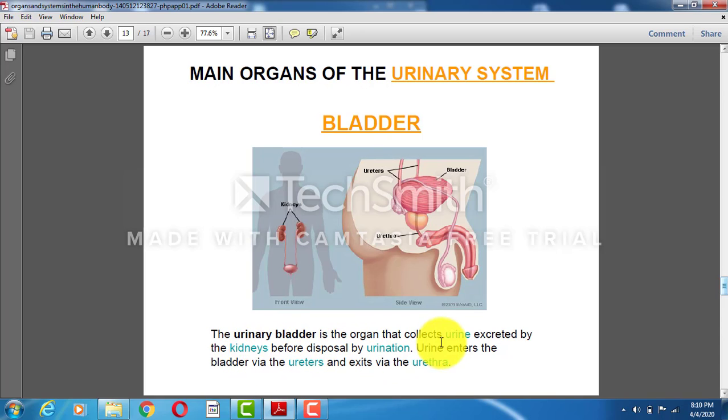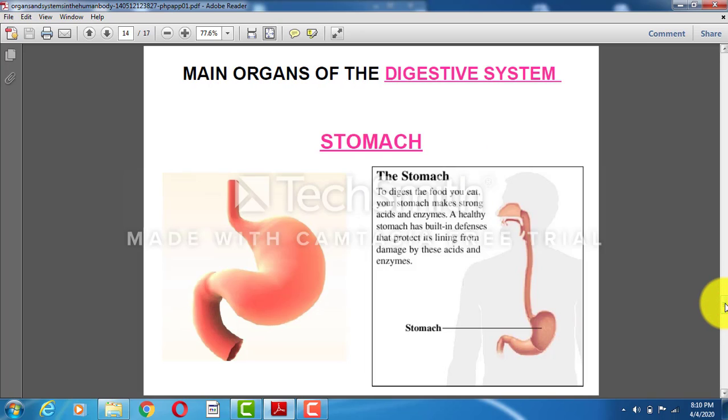Kidneys, before disposal of the urination, urine enters the bladder via the ureters and exits via urethra. Ureters and urethra, I'm not explaining to you children, you will be learning about it later. The stomach is helping to digest the food you eat. Your stomach makes strong acids and enzymes. A healthy stomach has a built-in defense that protects its lining from damage by these acids and enzymes. So actually it is helping in digestion of the food by producing acids and gastric juices for the digestion of the food.